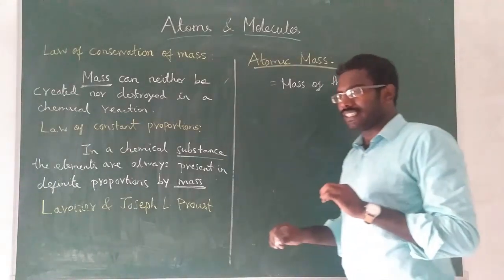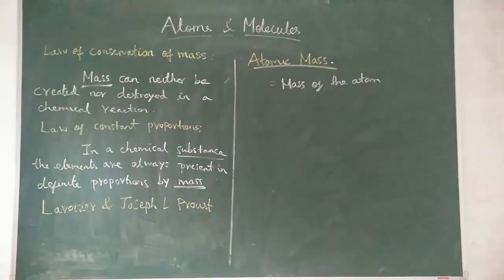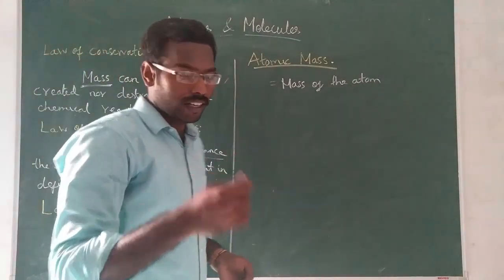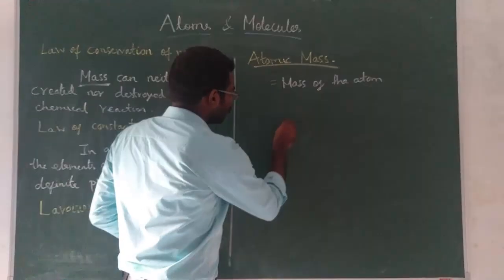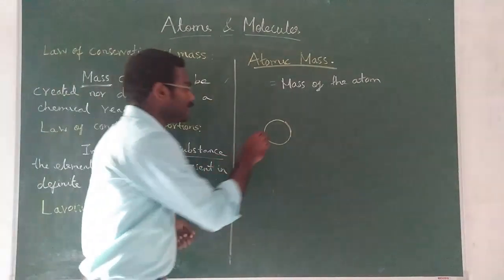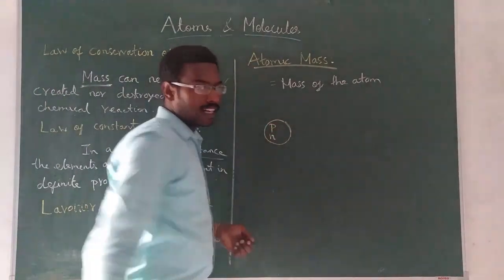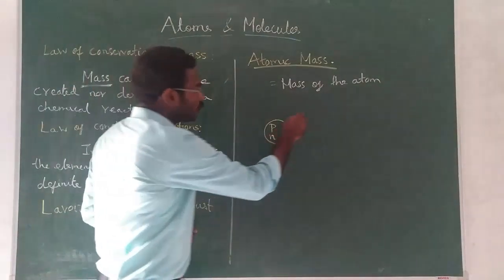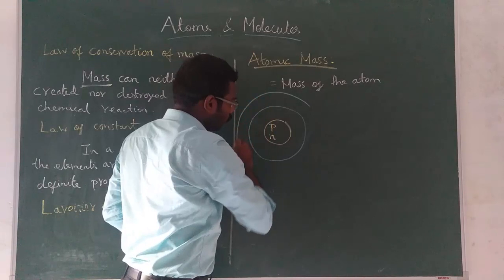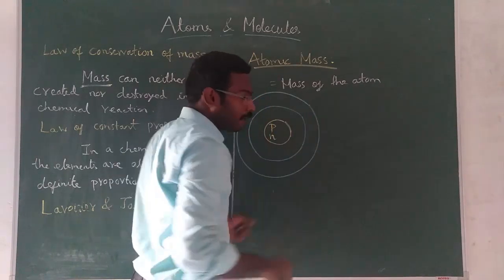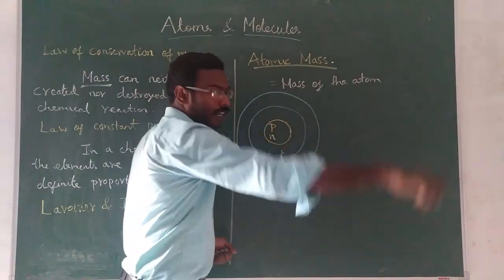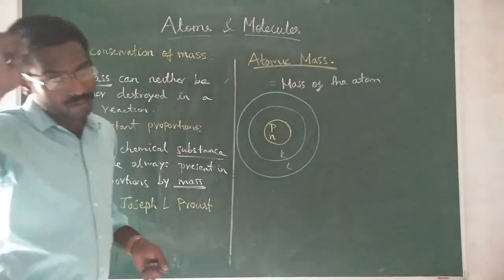But you should know one thing. In the previous class, I discussed with you the structure of an atom. The atom contains in the middle the nucleus. Inside the nucleus, protons and neutrons are there. Outside the nucleus, electrons will be revolving around in particular orbits or shells. They are named K, L, M, N, O and so forth. Understood? Do you remember this?